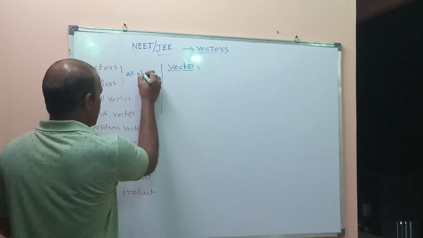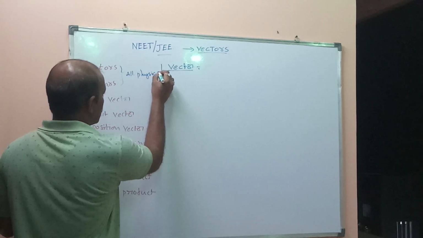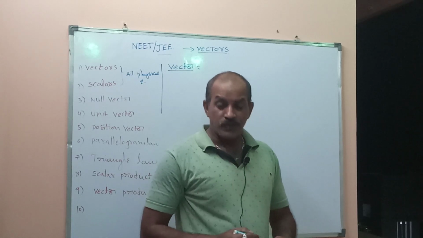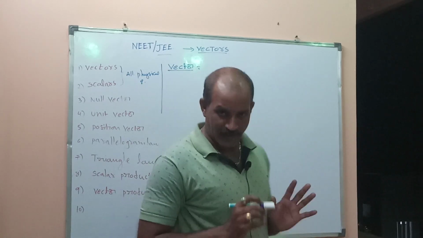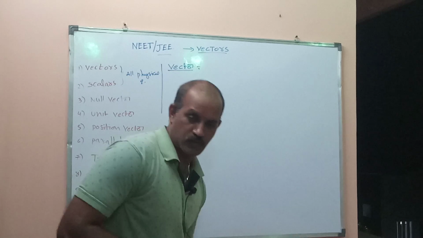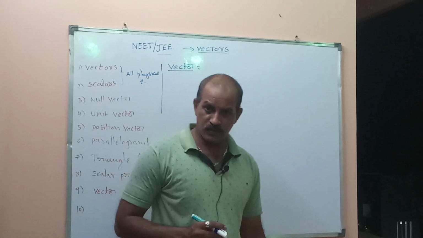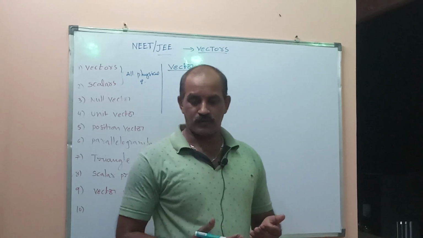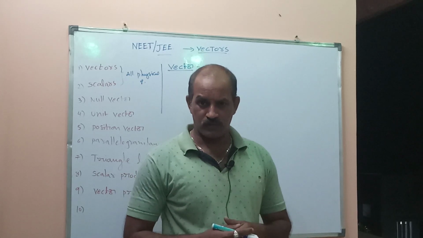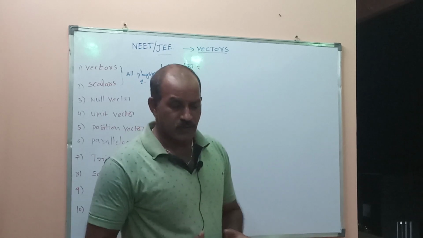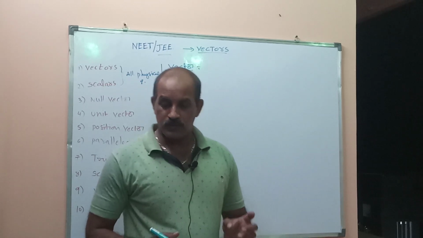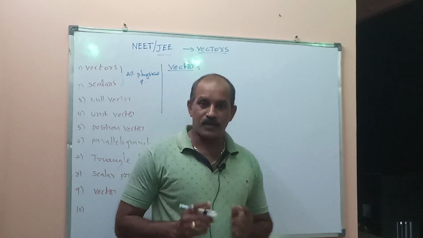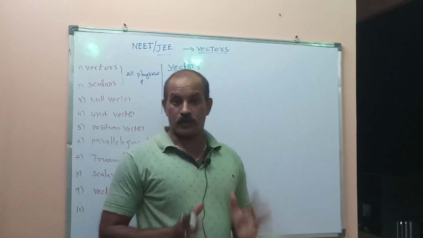Which physical quantity has both magnitude and direction? For example, distance, displacement, velocity, and so on. Any physical quantity having both magnitude and direction is called a vector quantity.